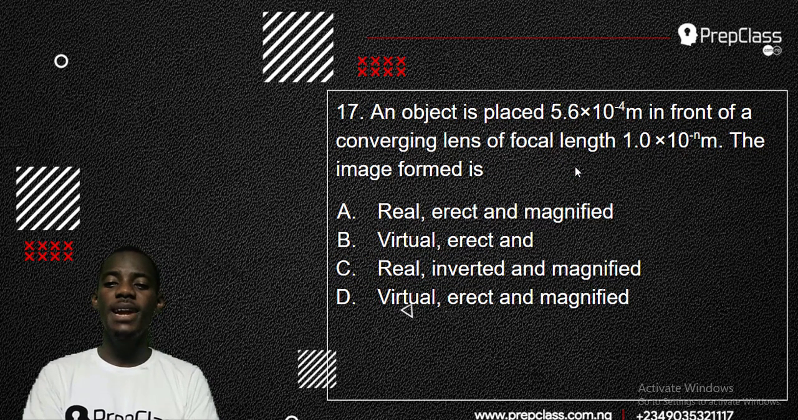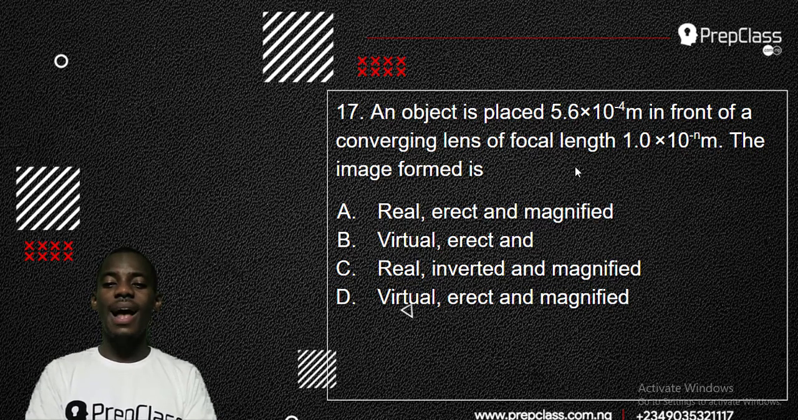It says an object is placed 5.6 times 10 to the minus 4 meter in front of a converging lens, which is a convex lens, of course, of focal length 1 times 10 to the minus something meter. The image formed is what? Now, this is asking a question about a converging lens or convex lens.